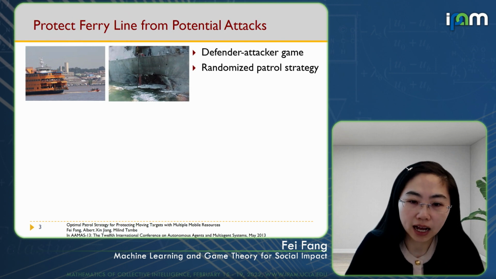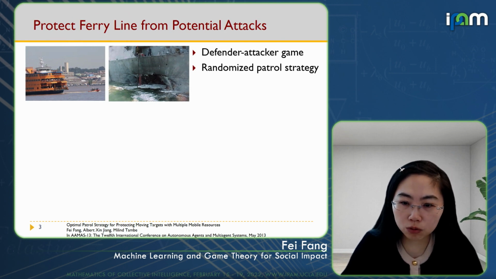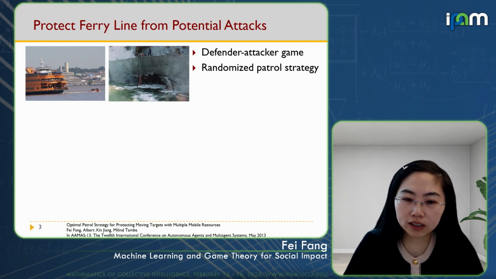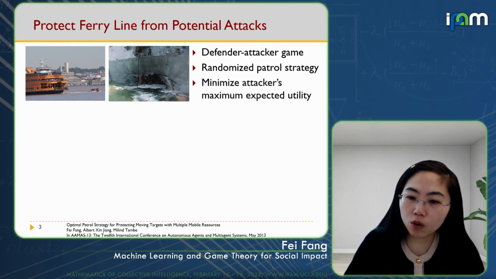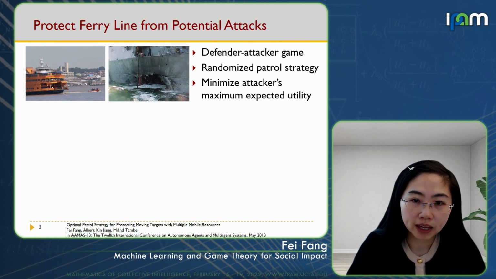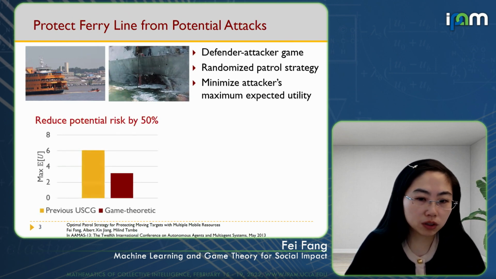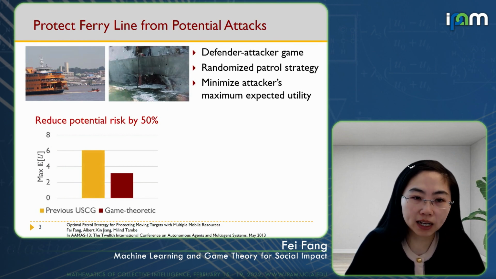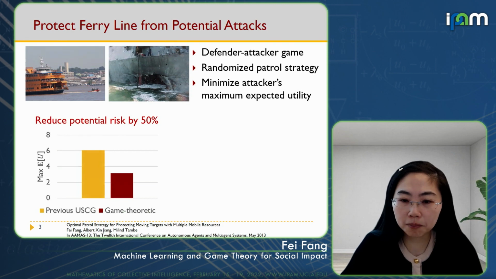This strategy asks the patroller to take a route sampled from a probability distribution, which is carefully calculated through linear programming with the goal of minimizing the attacker's maximum possible expected utility. On randomly chosen utility functions, we showed that the potential risk, measured by the maximum attacker's expected utility, is cut down by half when using our game theoretic algorithm.